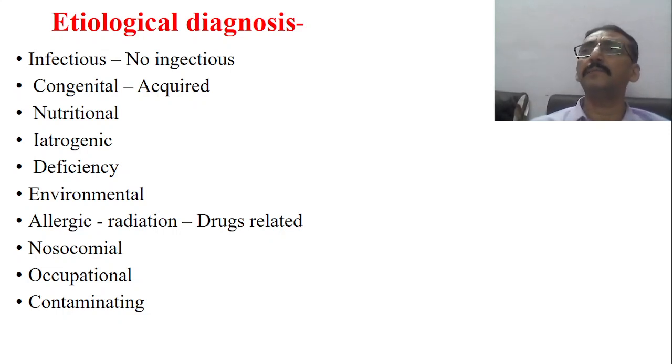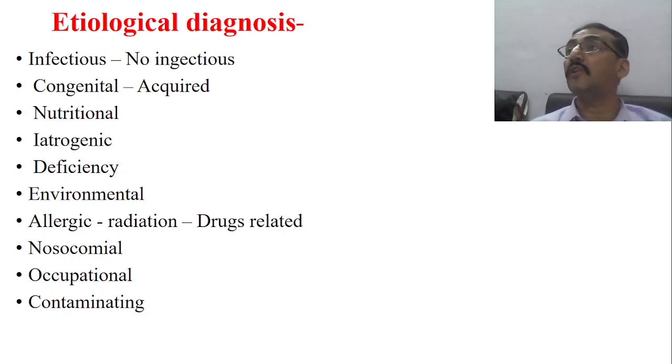Problem may be drug related. For example, a patient of tuberculosis comes to you with arthritis. He is a known case of tuberculosis. The disease is related to the respiratory tract, and the pathological diagnosis is inflammatory. Now, if you come to the etiology, what is the etiology? In that case it is drugs, because one of the common adverse effects of all the anti-tubercular drugs is arthritis. I am giving just one example. So even drugs may be an etiology.